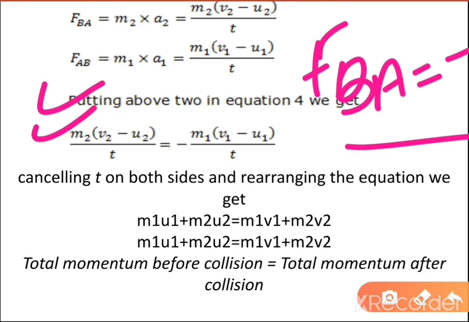Then we get m2(v2 - u2) upon t equals negative of m1(v1 - u1) upon t.